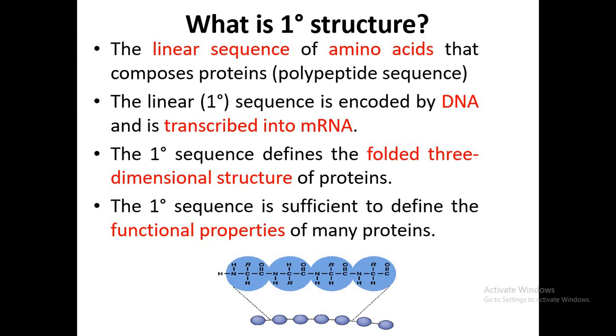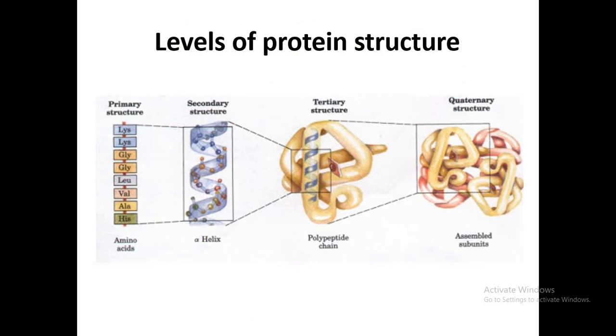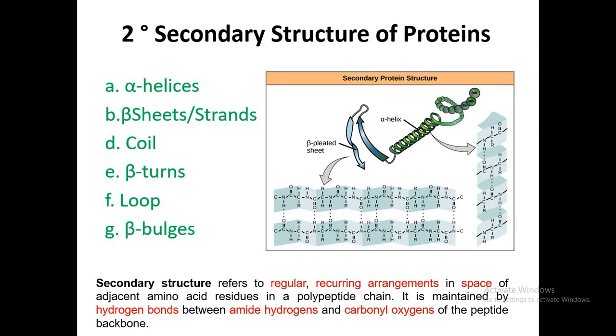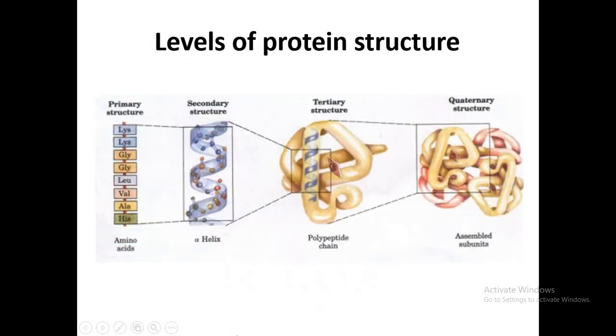And the protein's biological activity is based on this linear sequence of amino acids. And what type of 3-dimensional structure would the protein exhibit in the near future? It is based on this primary sequence of amino acids.